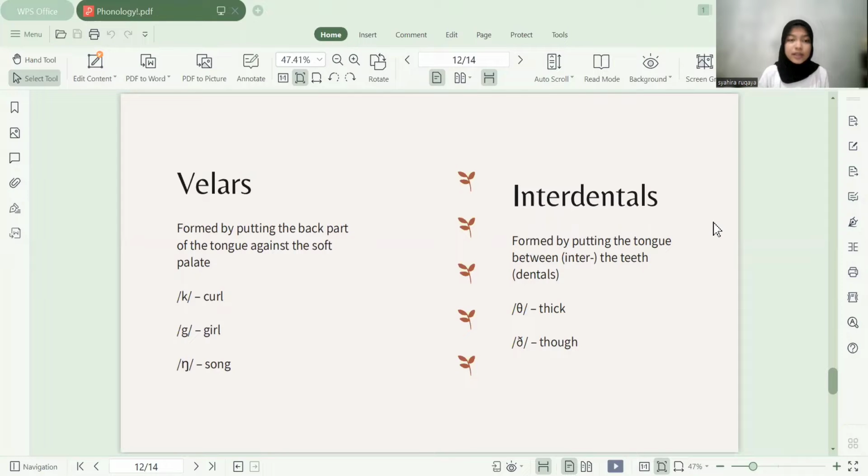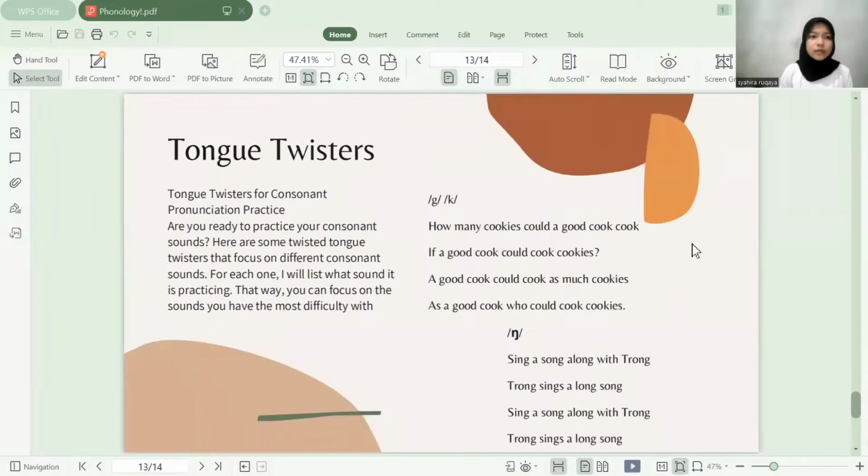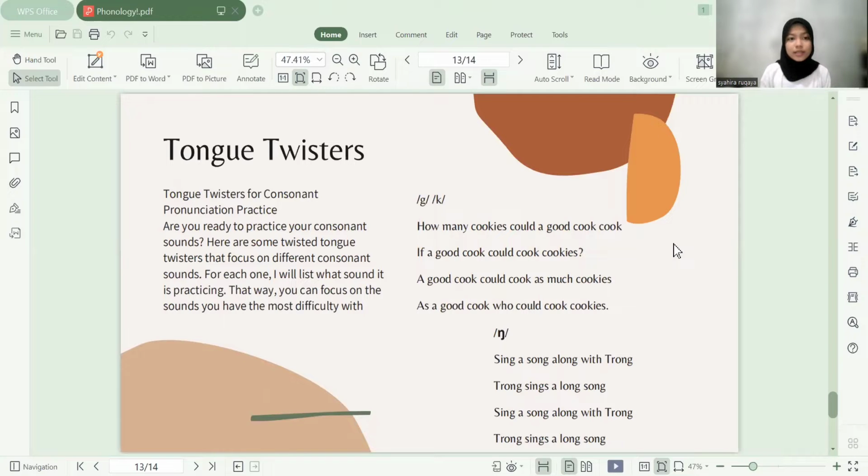Okay, next material, velar. Formed by putting the back part of the tongue against the soft palate. K for card, G for guard, Ng for song. And interdentals, formed by putting the tongue between the teeth. Th for thick, th for the. Okay, next, tongue twisters for consonant pronunciation practice.